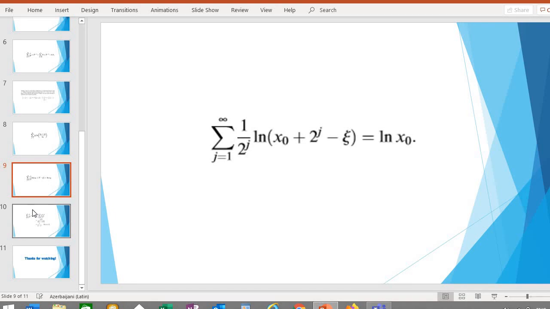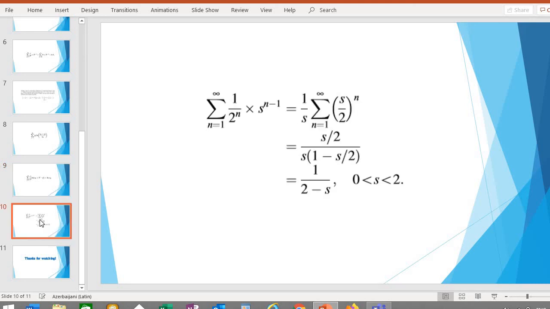Finally, it's worthwhile reconsidering the original Petersburg game with one modification. If a head appears first on the nth toss, then assume the casino pays the player an amount of s to the power of n minus $1, where s is greater than 0 and less than 2. For the game to be fair, the player should pay 1 over 2 minus s dollars to the casino.